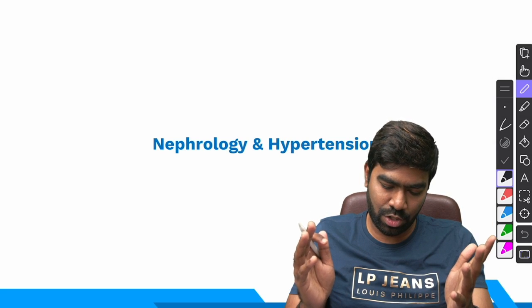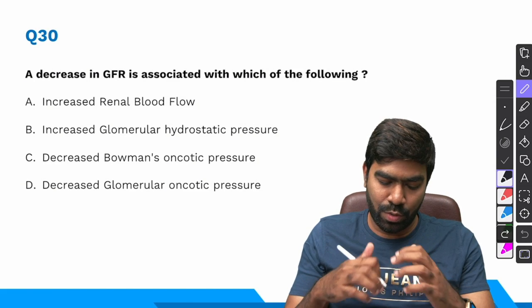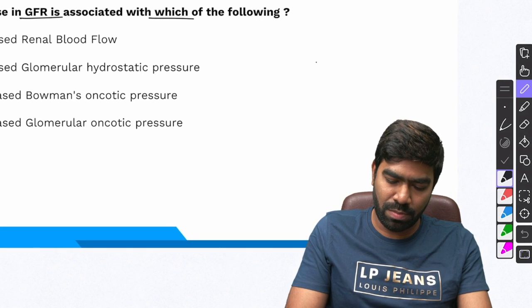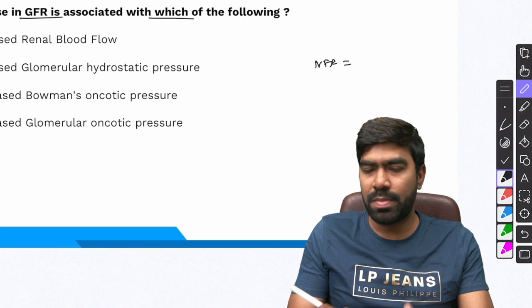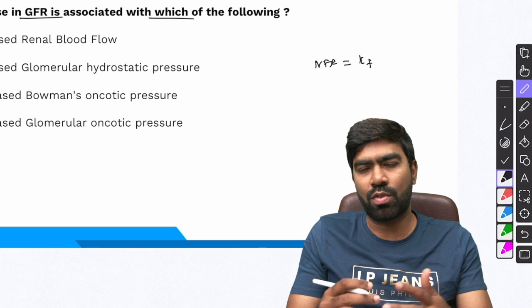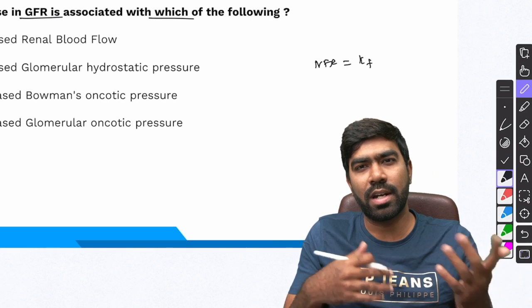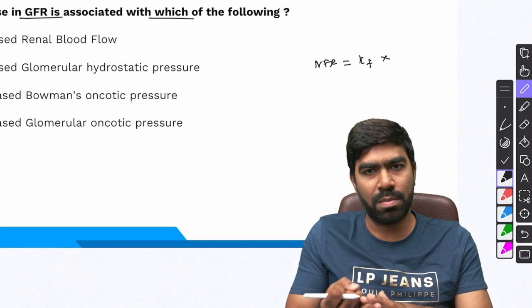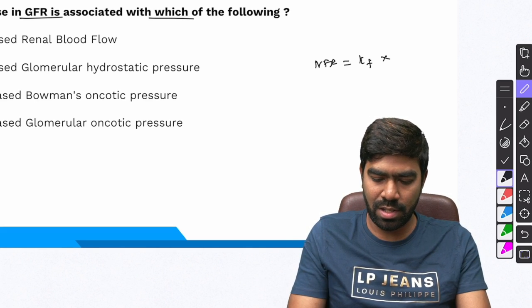Next, moving on to the next section on nephrology and hypertension. Moving to question number 30, they are asking about decrease in GFR is associated with which of the following. We have a concept of something called as net filtration rate, which is based on 2 to 3 things. One is the filtration coefficient Kf. Second is the renal blood flow. Of course, if the renal blood flow increases, GFR will increase. Renal blood flow decreases, GFR will decrease. And filtration coefficient per se is based on capillary permeability as well as the capillary surface area and the glomerulus.